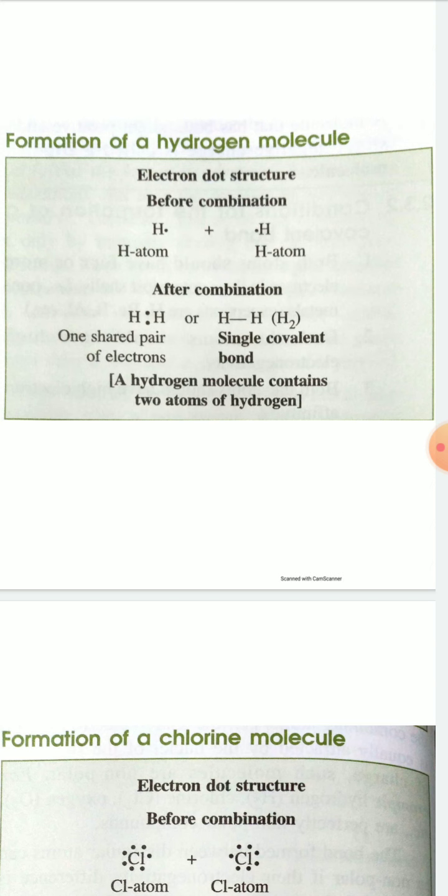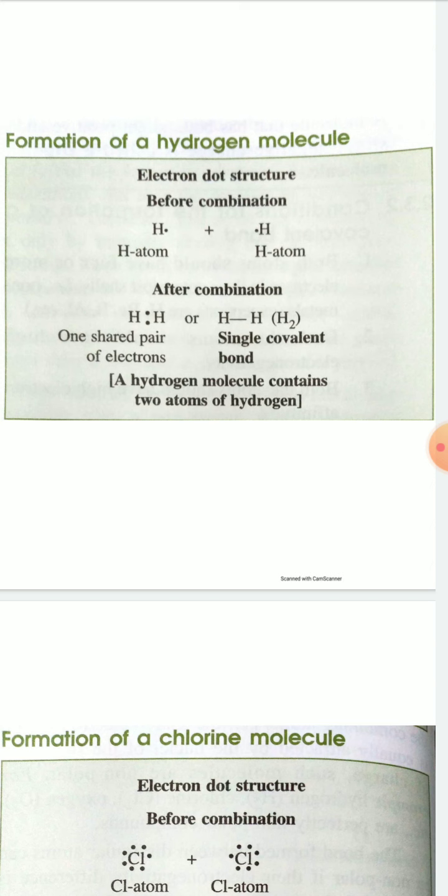Formation of hydrogen molecule, electron dot structure. Before combination, first you have to write down the symbols of the atoms present in the molecule. In the hydrogen molecule, there are two hydrogen atoms, so write hydrogen plus hydrogen.